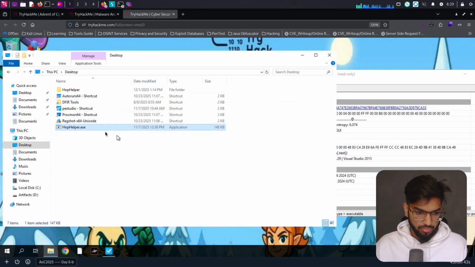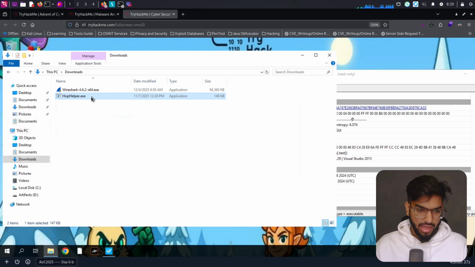Okay, so we can't do it here because we have a directory there. Let's cut this and go to downloads and place it there and rename it with hop helper.